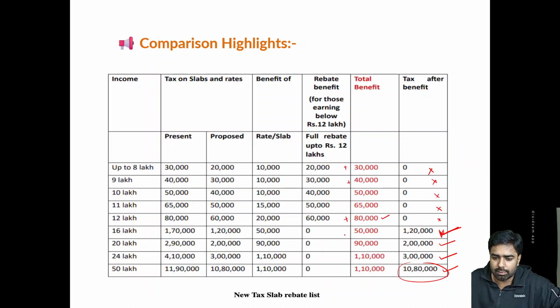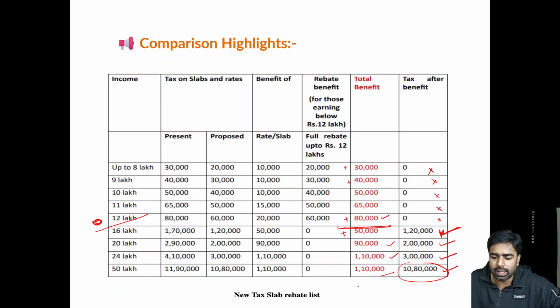Now a person having income of 16 lakh rupees, because the government has given zero taxes up to 12 lakh rupees, is benefited by 50,000 rupees. A person having income of 20 lakh rupees is benefited by 90,000. And the maximum benefit coming by change in rates is 1,10,000. A person having income up to 50 lakh rupees is going to save 1,10,000 rupees.